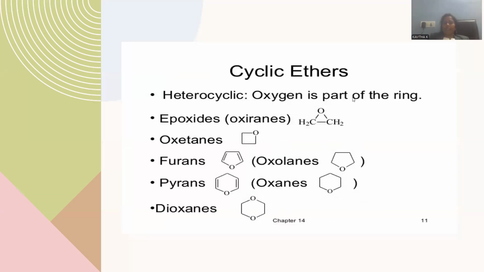Let me go with the cyclic ether. It is a cyclic ether compound where oxygen is part of a ring system. Annular oxygen is existing within the molecule. In the three-membered ring, we can designate it as epoxide, also called oxirane, right? If we expand the ring size to four-membered, you can designate it as oxetane, being a saturated one. So it is taken as an oxetane molecule.